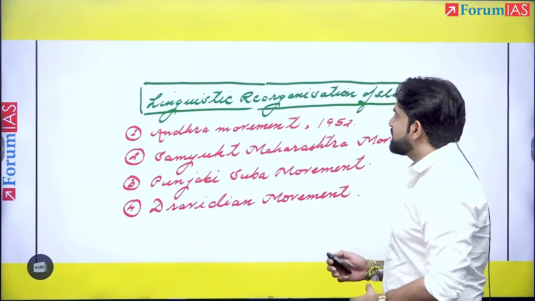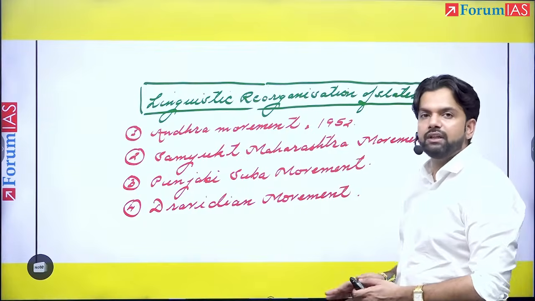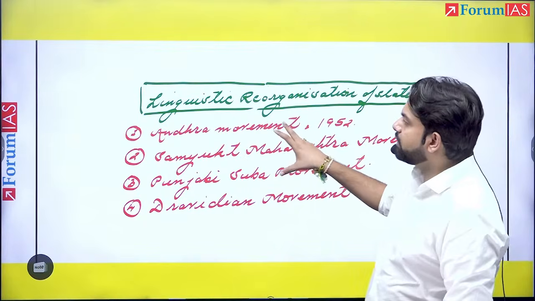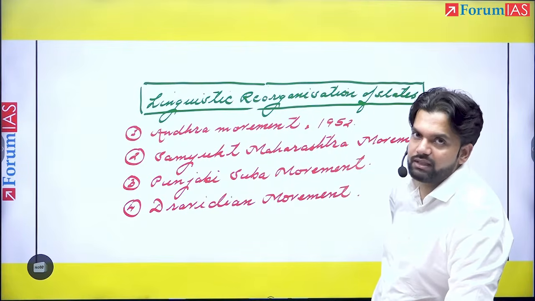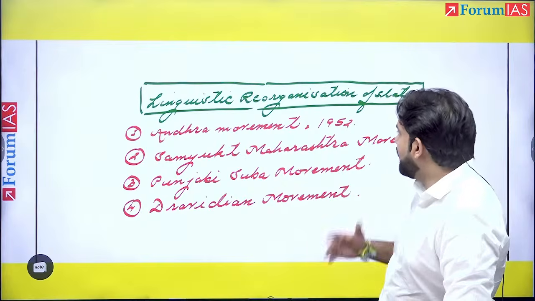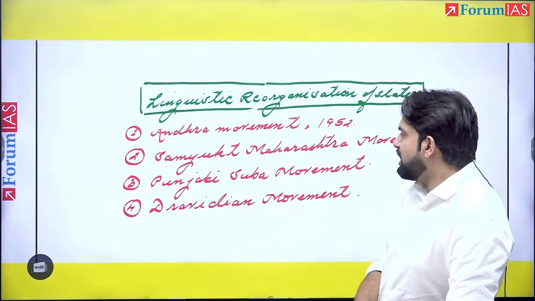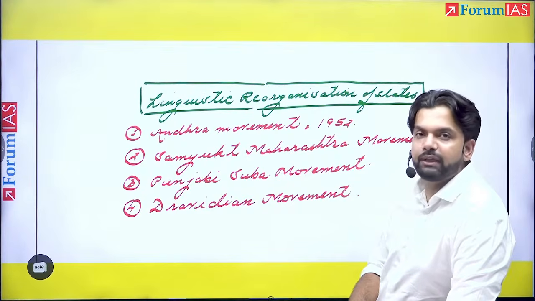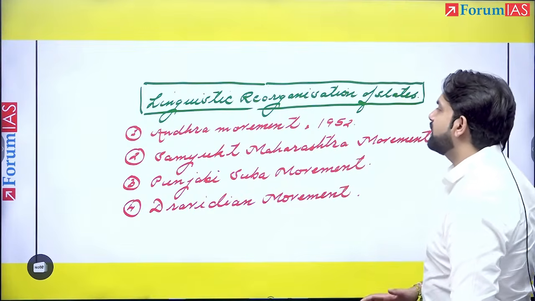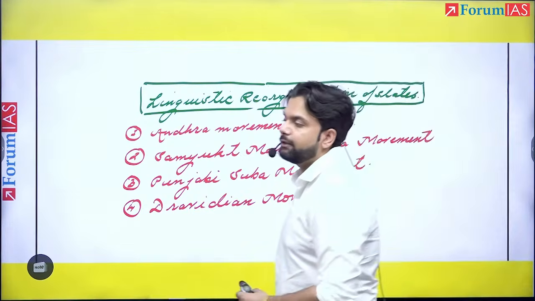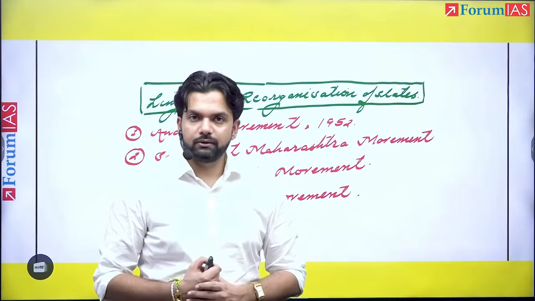Next in line is linguistic reorganization of states. So over here, you are supposed to ensure that you are discussing several episodes with regard to the linguistic reorganization. Very important. The Andhra movement from 1972, Samyukt Maharashtra movement, Punjabi Suba movement and Dravidian movement with regard to linguistic issues. But at the same time, it is very important for you to understand here that this could have just been the first part of the question.